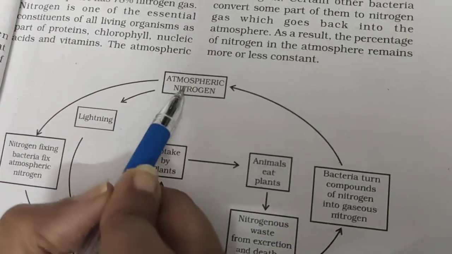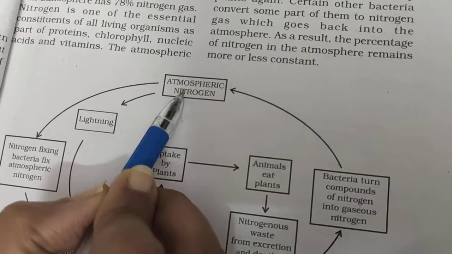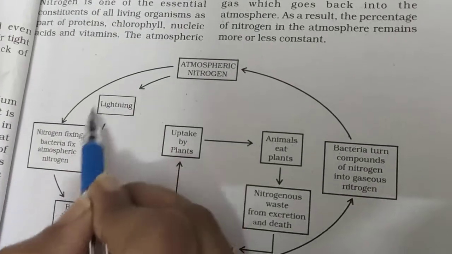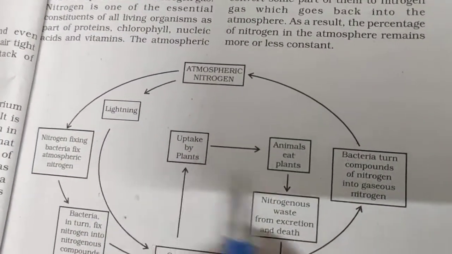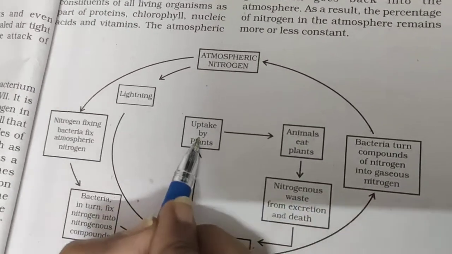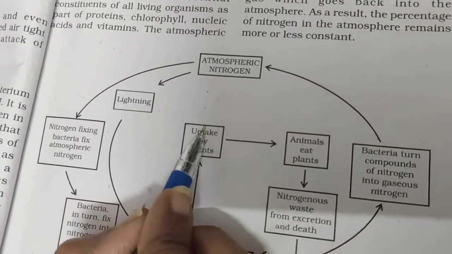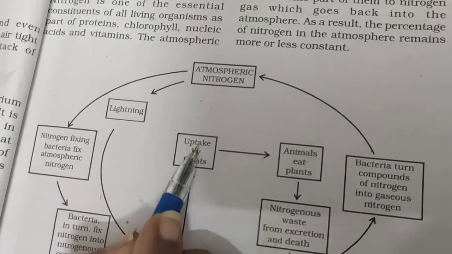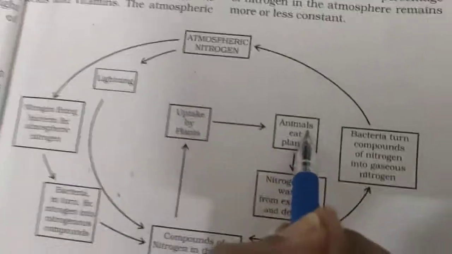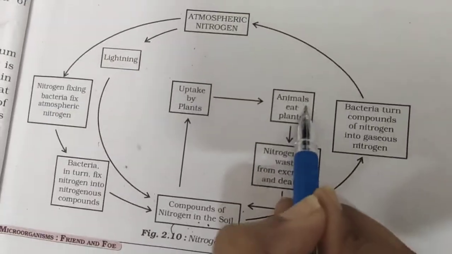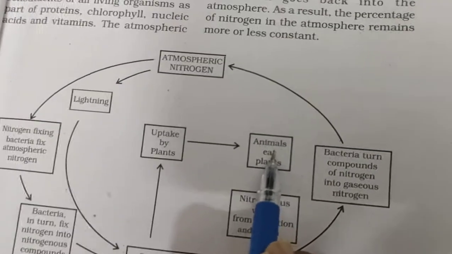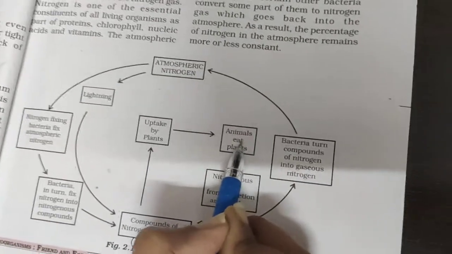In the atmosphere, 78% nitrogen is present. The conversion of nitrogen into nitrate is known as nitrogen fixation. Then after the nitrogen gets fixed, it is utilized by the plants and makes plant protein, and then this plant protein is consumed by herbivorous animals. There the plant protein turns into animal protein, and these herbivores are then eaten by whom? By carnivores, and in this way synthesis of animal protein takes place. After that,